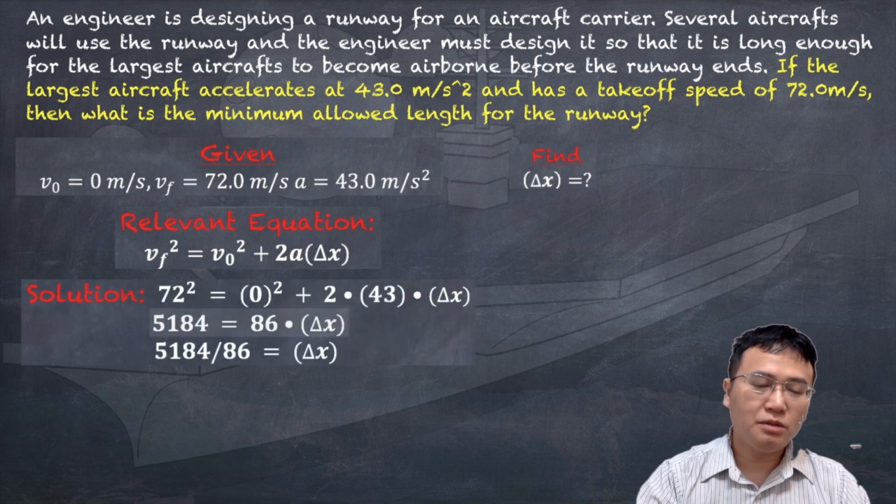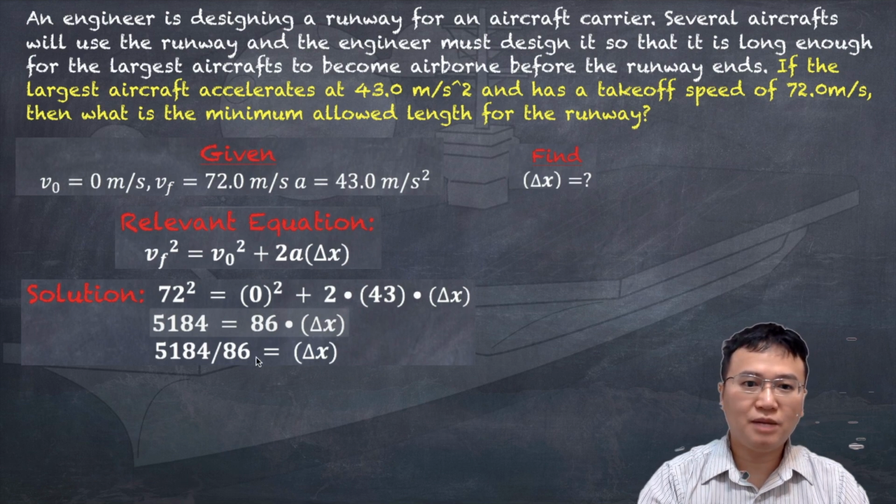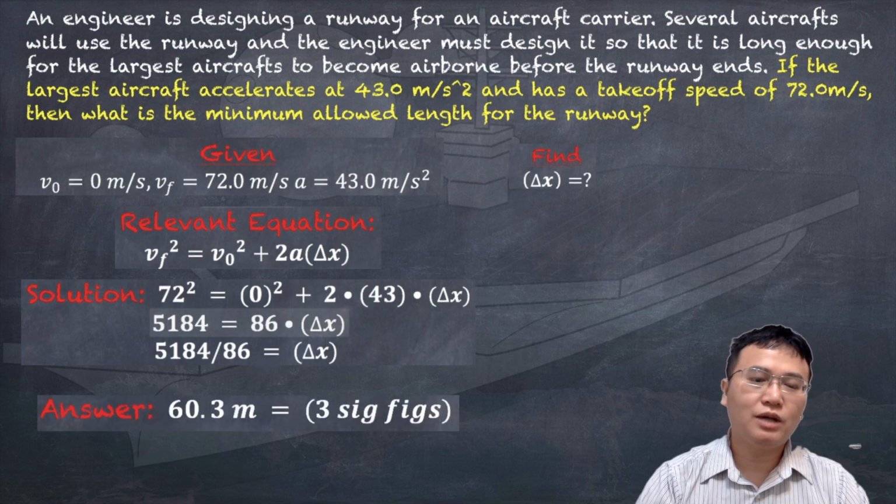So pretty much you just plug in all the givens. The final velocity 72, square that, starting velocity is 0, and the acceleration is 43, and we need to look for delta x. So the rest is just algebraic manipulation, putting delta x by itself by dividing both sides by 86. And so the answer that we have is 60.3 meters.